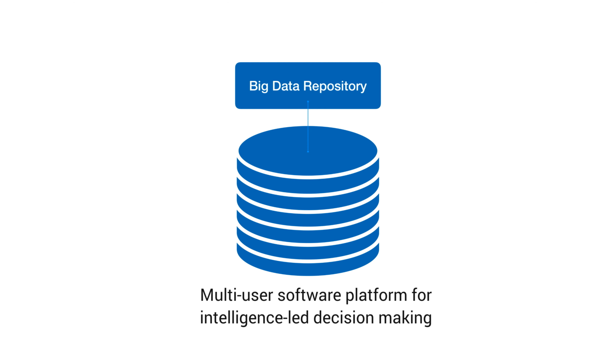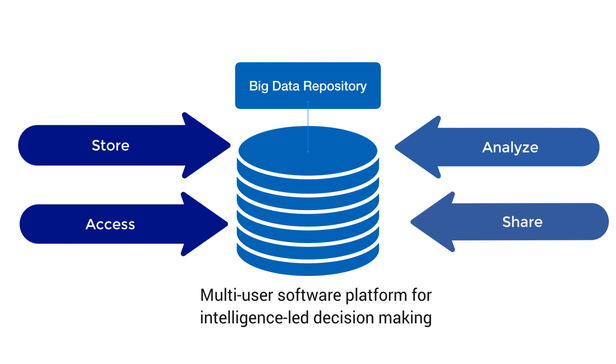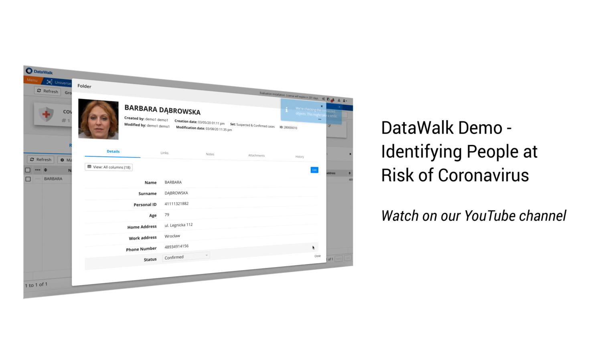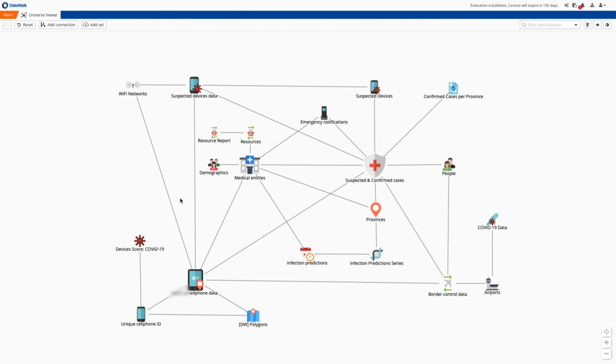DataWalk is a multi-user software platform for collaborative, intelligence-led decision-making. DataWalk enables all of your data and related work product to be stored, accessed, analyzed, and shared via a central repository. In an earlier demo, we showed how DataWalk enables you to easily identify and monitor risk of individuals associated with spreading coronavirus. In this next demonstration, we'll focus on presenting how DataWalk can support authorities with operationalizing those results to effectively reduce the risk of the virus further spreading.